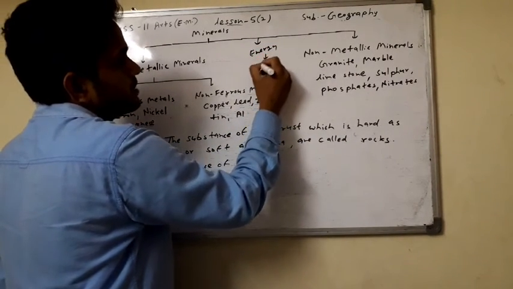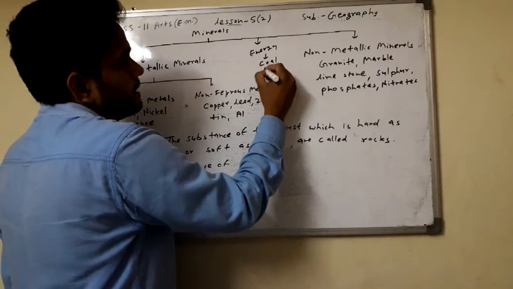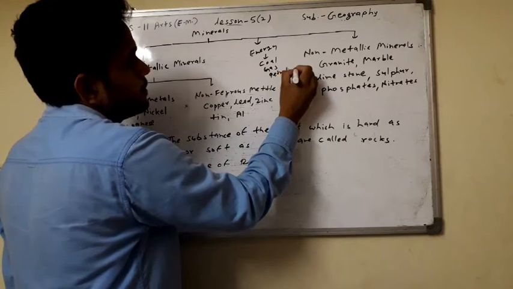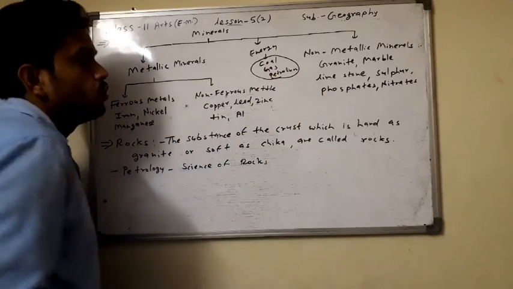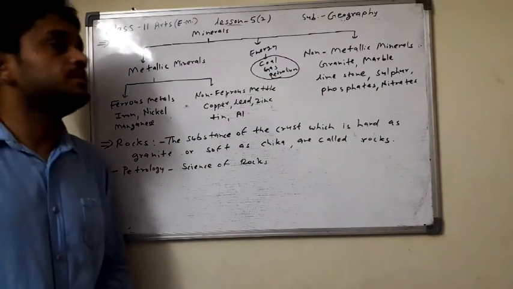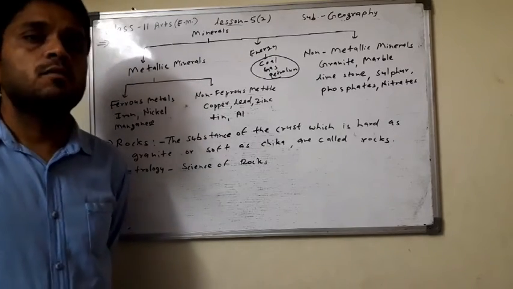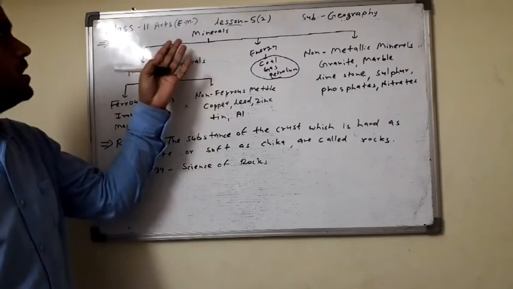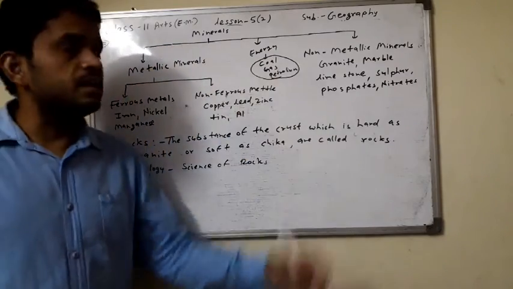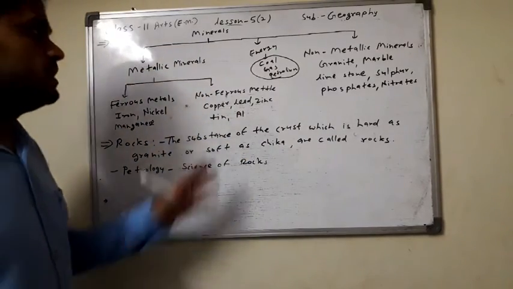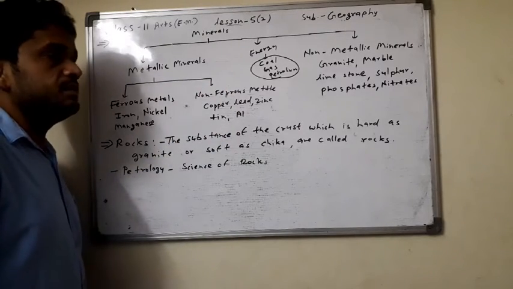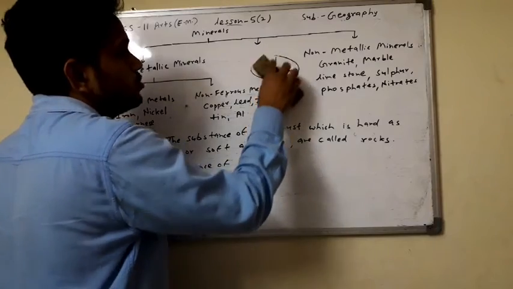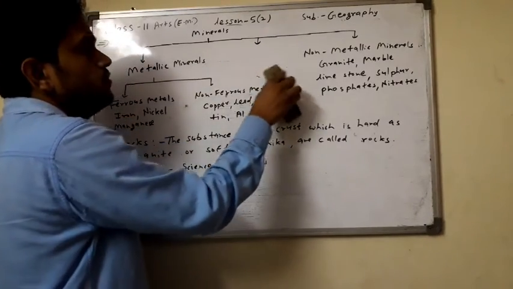The third part is energy minerals, like coal, gases, and petroleum. Three types: coal, gas, petroleum. Clear? Mainly we classify the minerals into metallic and non-metallic, and we also explain the energy minerals: coal, gases, and petroleum. All these are sources of energy.